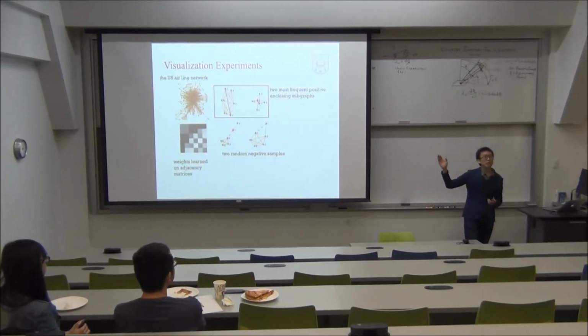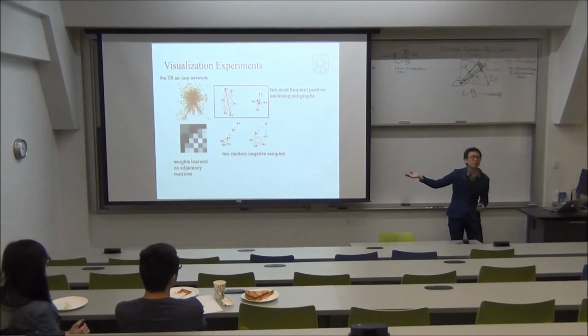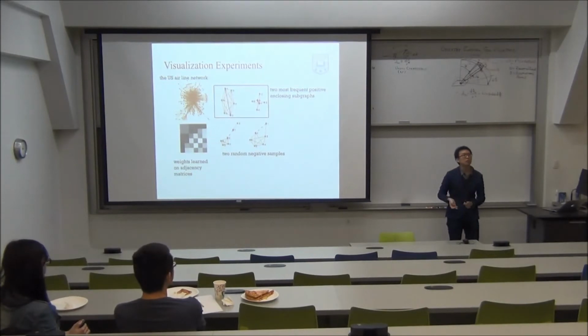I keep that to k. K is a user-defined number. In experiments, I tested k equals 10, 20, and 40, and the performance is consistently good.